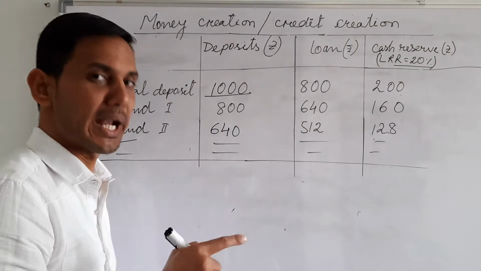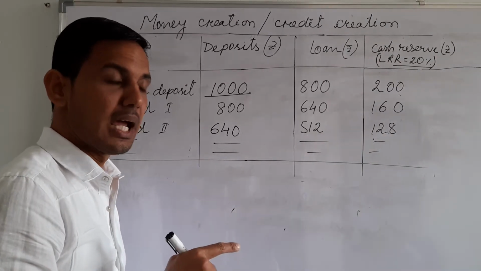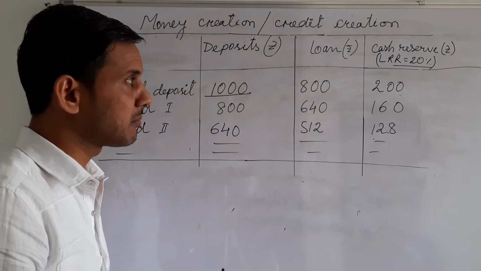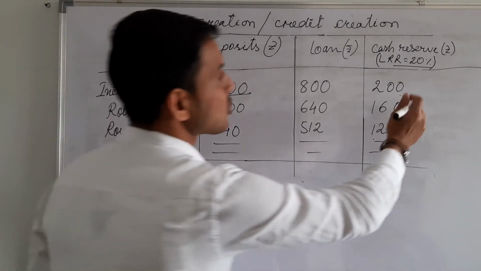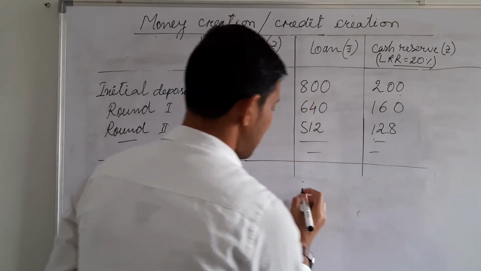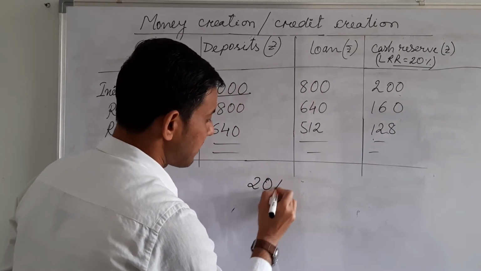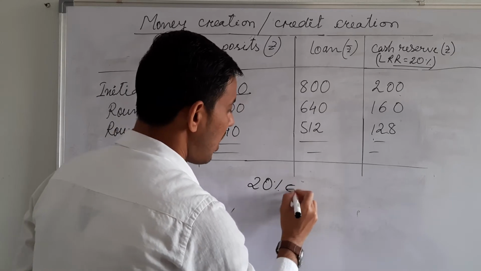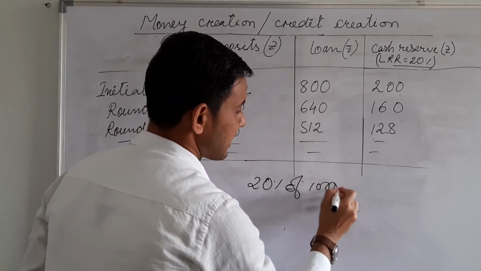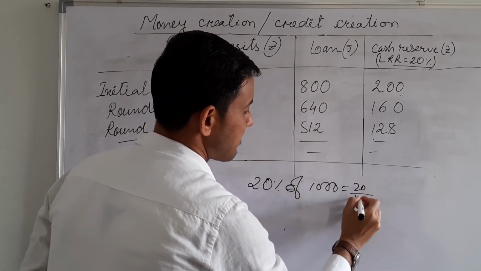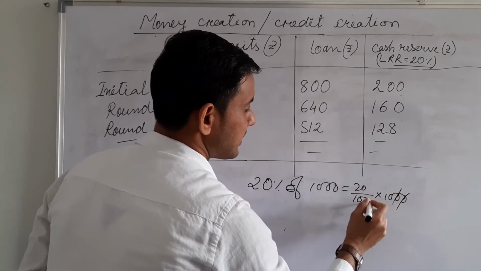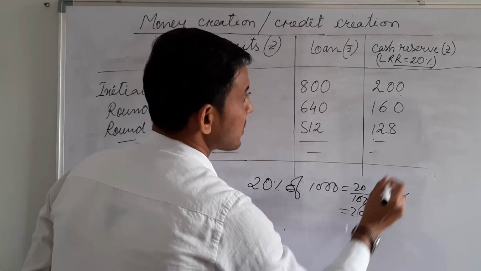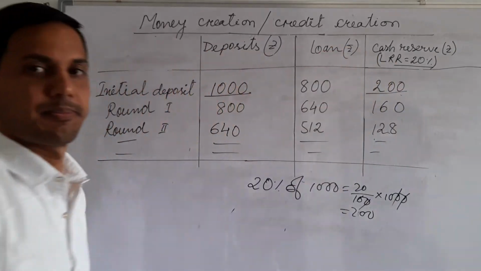It means 200 out of 1000, and the left amount of 800 is free to lend. 20% of 1000 is 20 divided by 100 into 1000, which is 200.